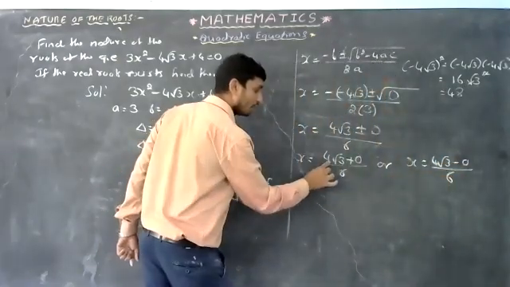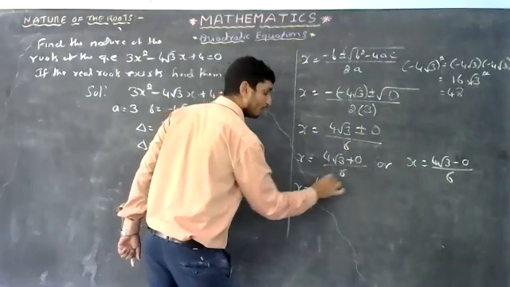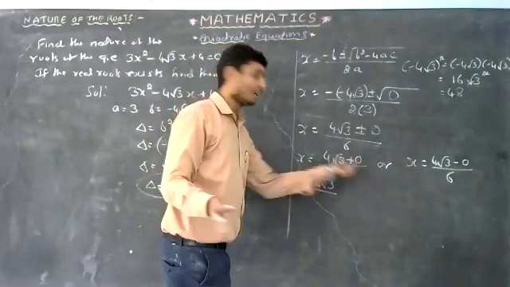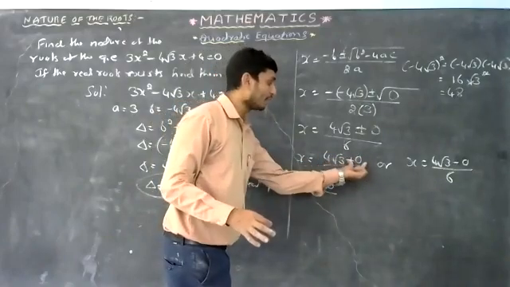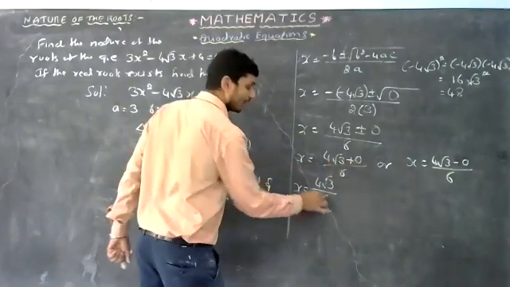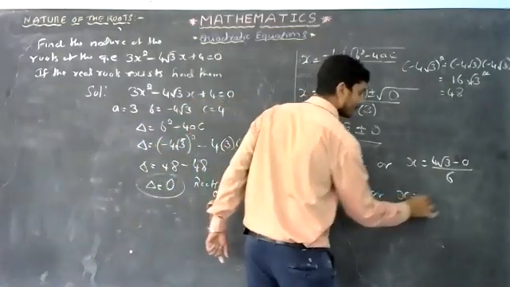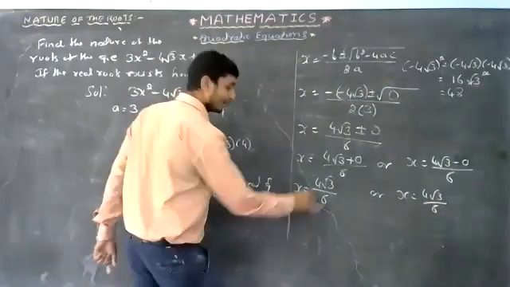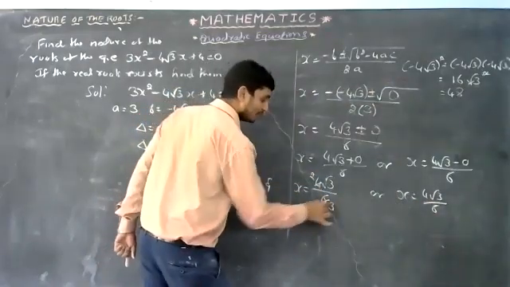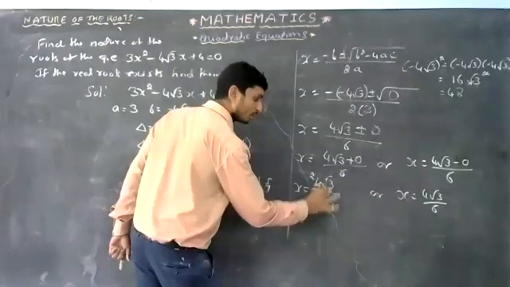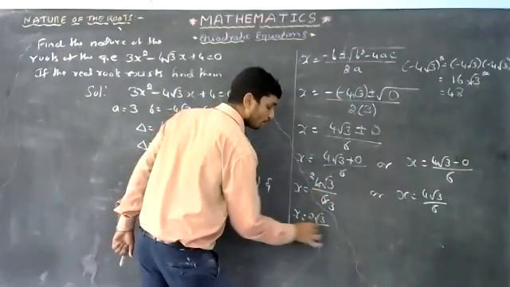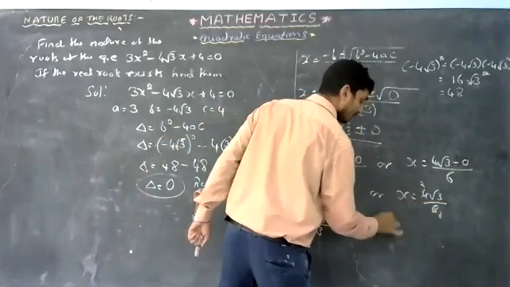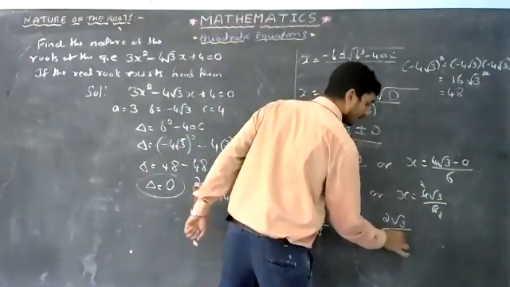x is equal to 4 root 3 plus 0, then 4 root 3, because 4 plus 0 is 4 only, 5 plus 0 is 5 only, so 4 root 3 plus 0 is 4 root 3 only, divided by 6. x is equal to 4 root 3 minus 0 is also 4 root 3 only. Simplify: 2 2s are 4, 2 3s are 6. That's why the answer is 2 root 3 whole divided by 3. Another answer is also 2 root 3 whole divided by 3.